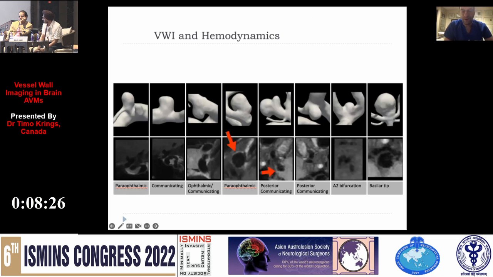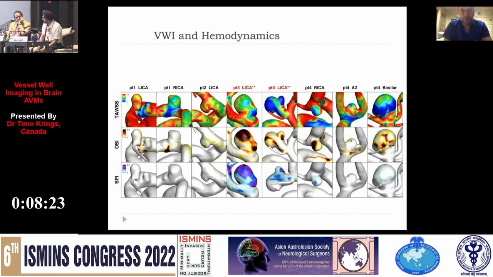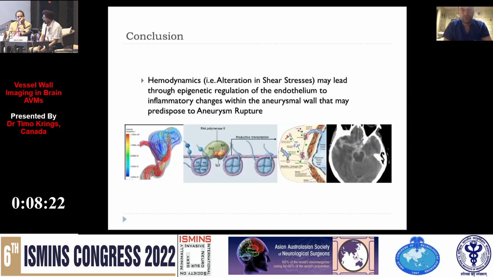And this inflammatory change may predispose subsequently to rupture. So for the aneurysms, our current understanding is indicated here.